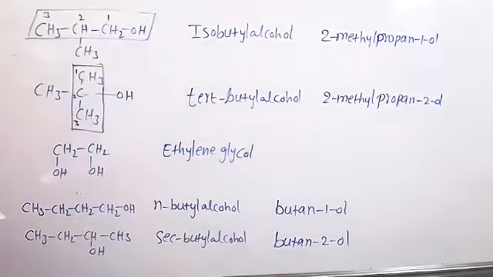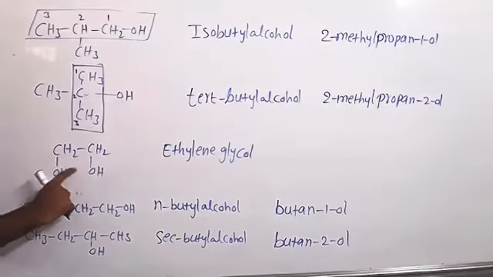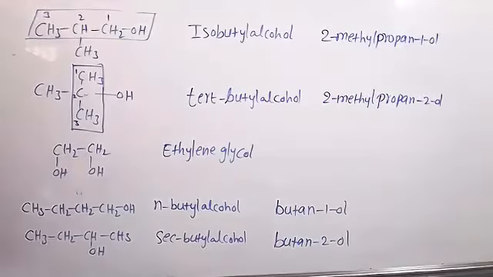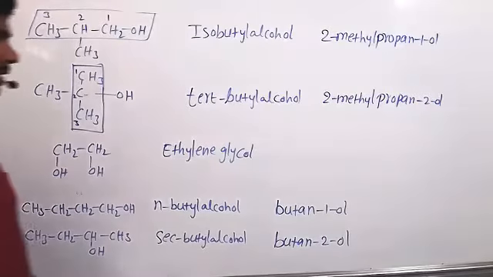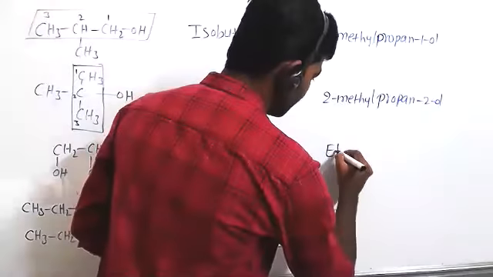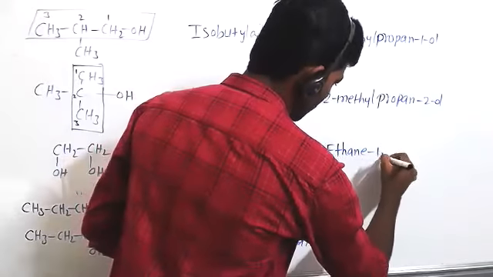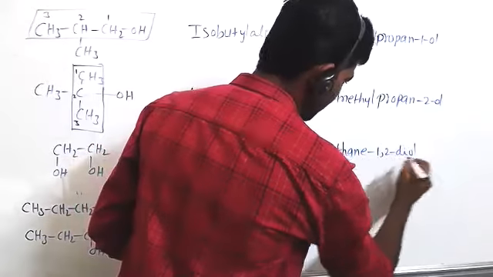Ethylene glycol. IUPAC name. So 2 carbons are there and 2 carbons attached to OH group. That's what, now you have to write the full name of 2 carbons: ethane, 1,2-diol. Diol. So careful here.